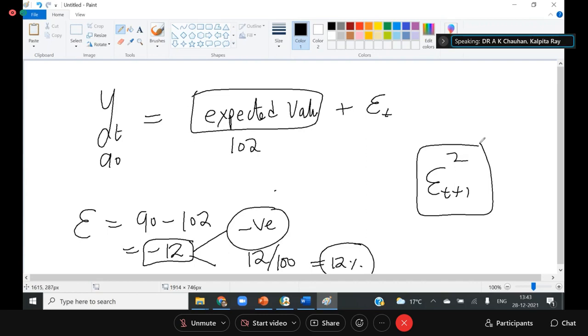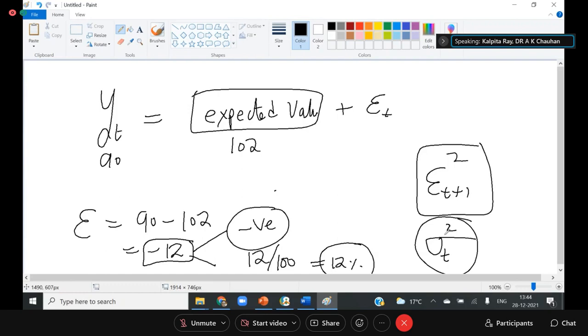So the predicted error term is written as sigma t square. In the whole GARCH family, the sigma t square only represents the predicted error. So I want to predict the error for tomorrow.